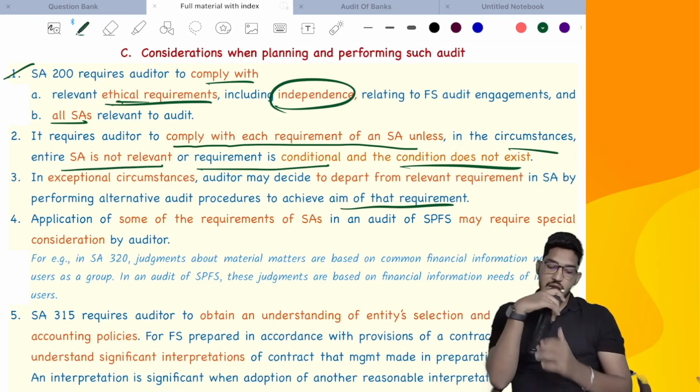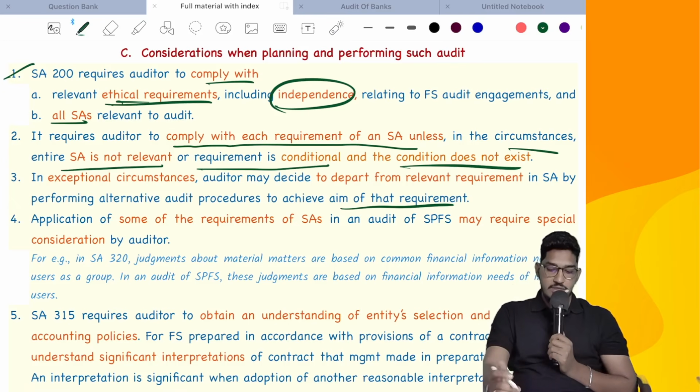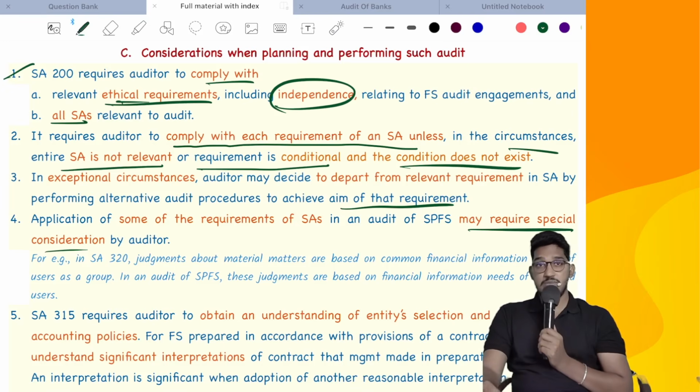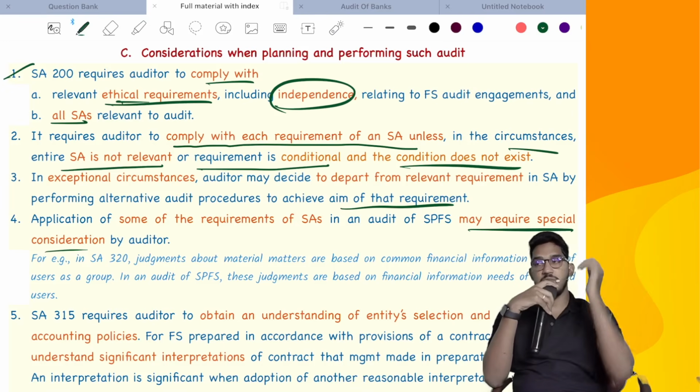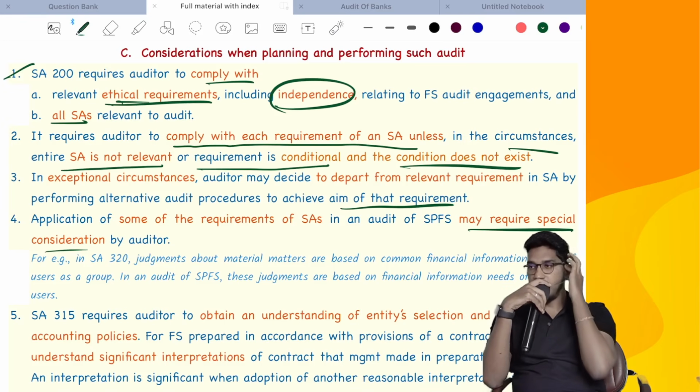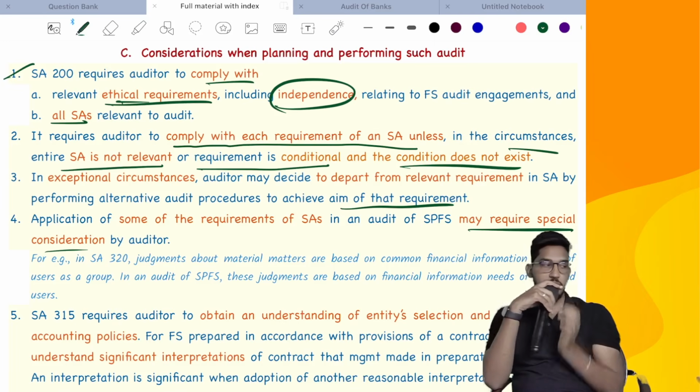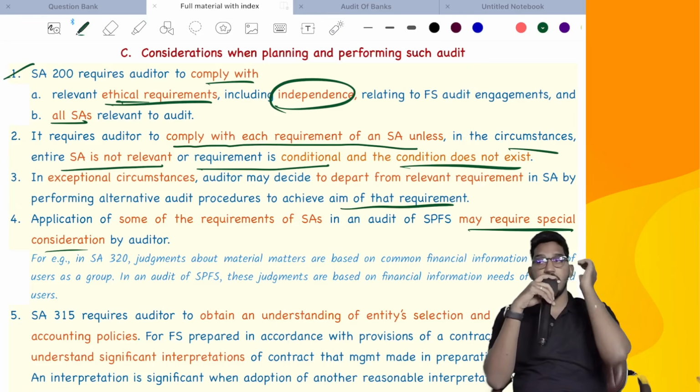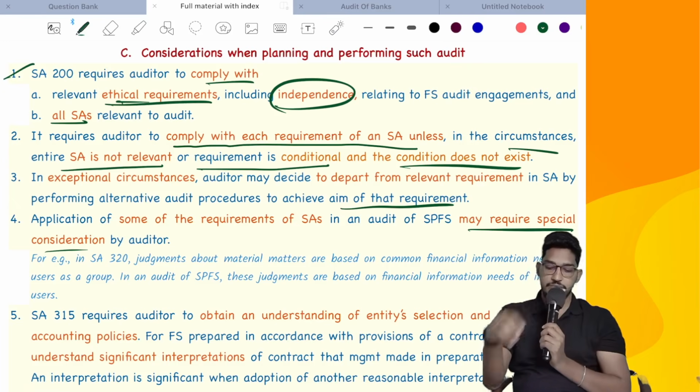Next. Application of some of the requirements of SAs in an audit of special purpose financial statements may require special consideration. Some standards require special attention in special purpose financial statements, like, as I've already told you, materiality. Materiality needs special attention. Why? Because in the case of general purpose financial statements, we decide materiality based on the needs of various users. But in special purpose financial statements, we have to decide materiality depending on the needs of the intended users.